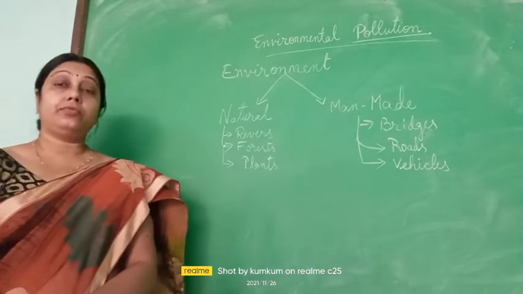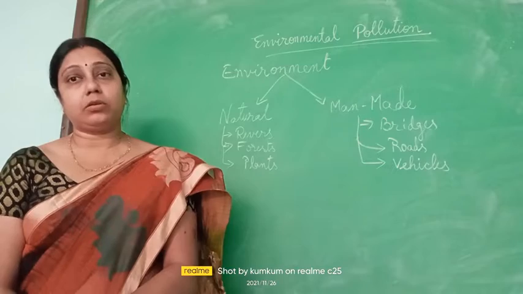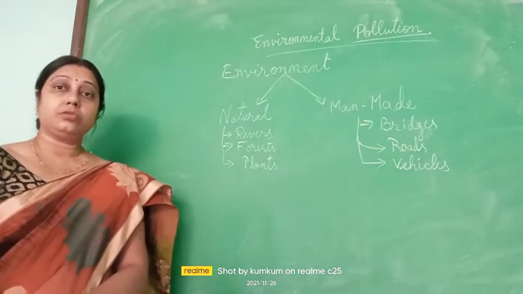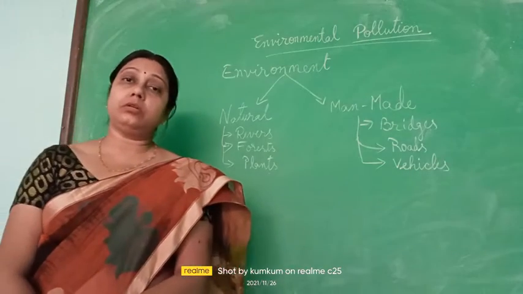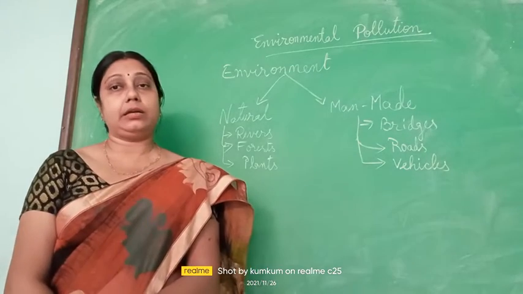Again, the forest fire, dust storms, they are all caused naturally. No one is doing it. So sometimes they also cause disaster or pollute the environment.